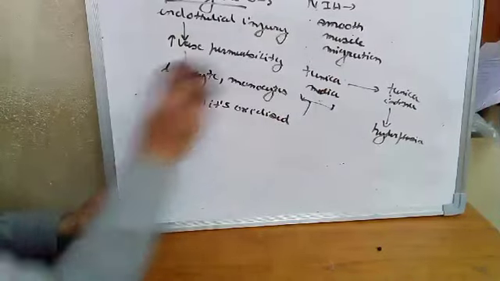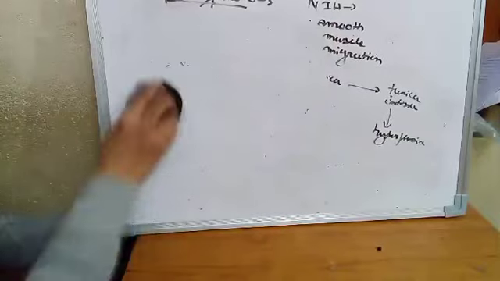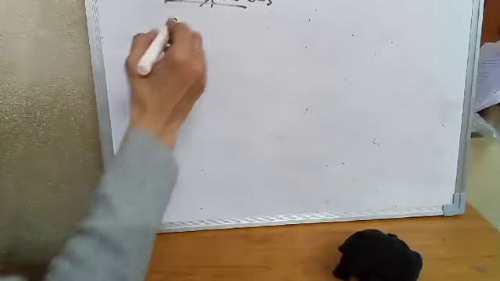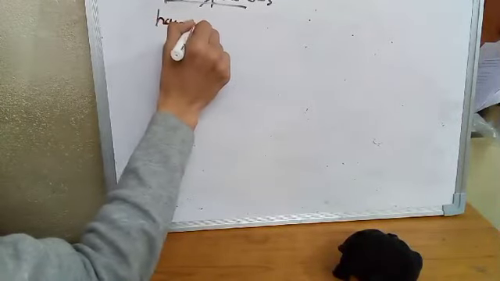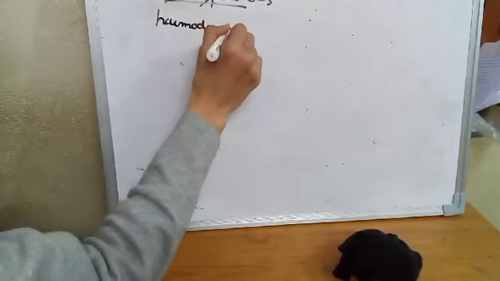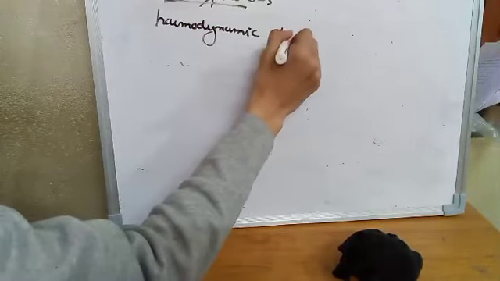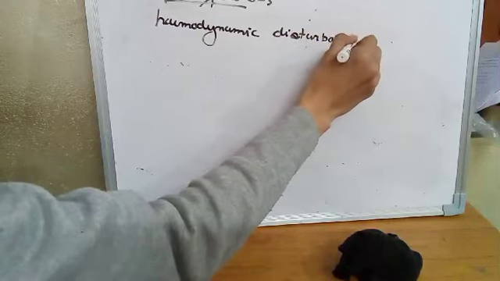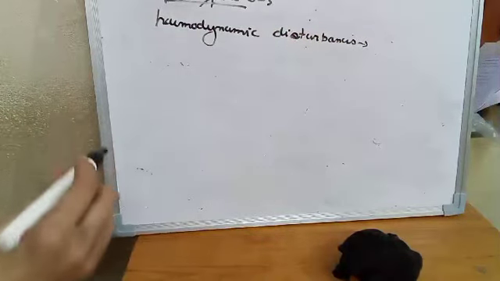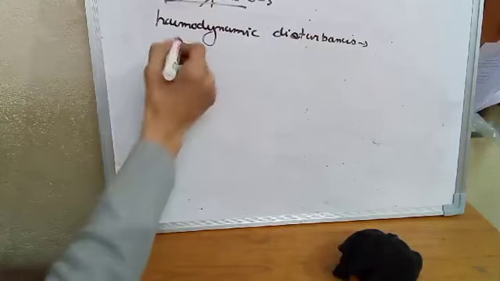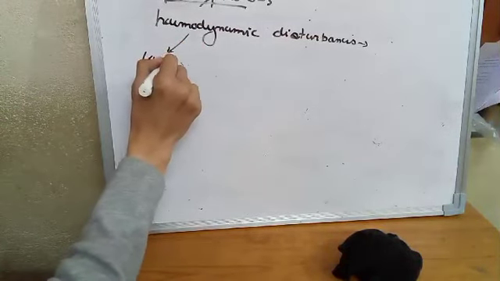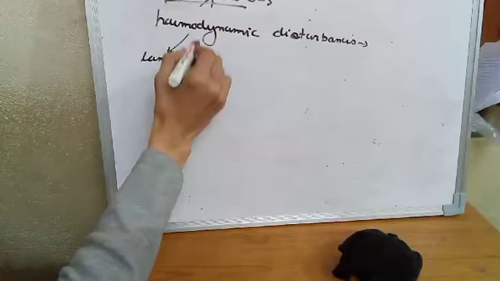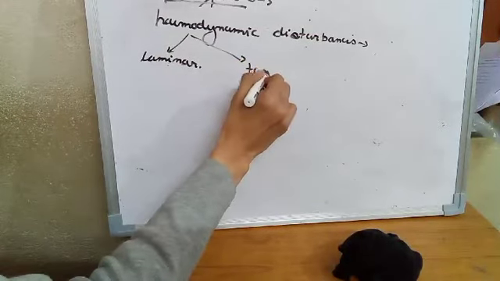Now we'll discuss one thing that was left: hemodynamic disturbances. We know there are two types of flow, the laminar flow and the turbulent flow.